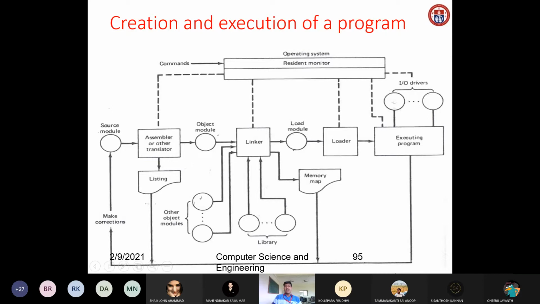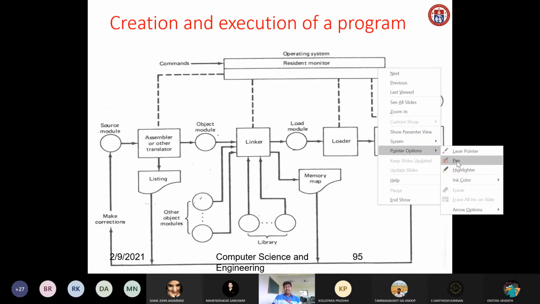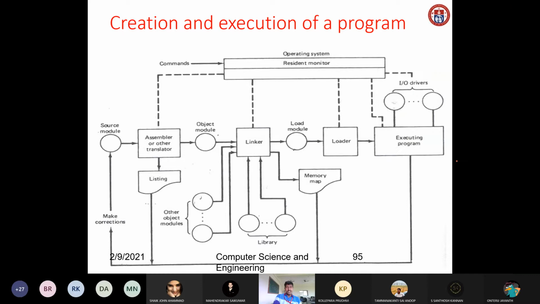For that, we use some translators, an assembler or some other translator. This is called the assembler. An assembler or other translator is used for translating your source module into an object module. Once it is given to the assembler, your source module will be converted into an object module. Then it will be passed on to the linker. Here, your object module is given as an input for the linker.